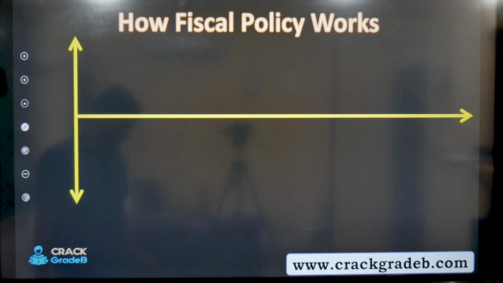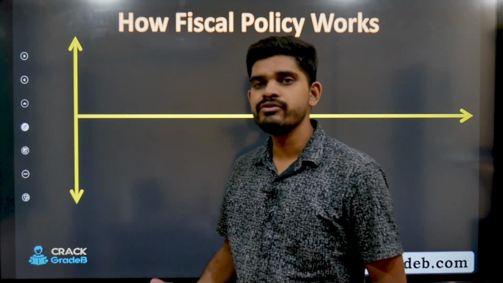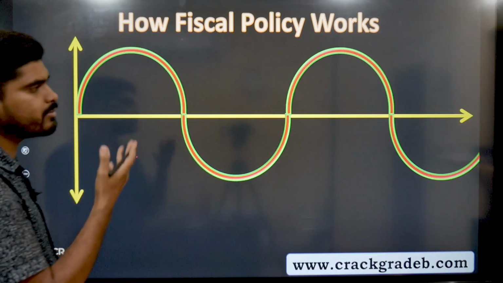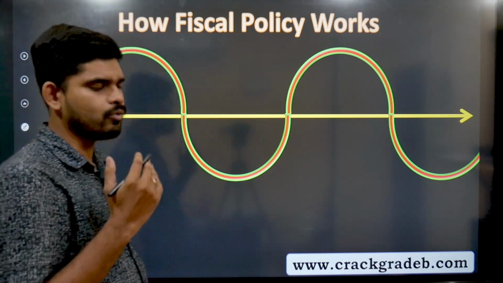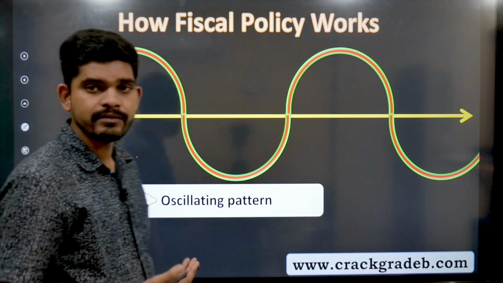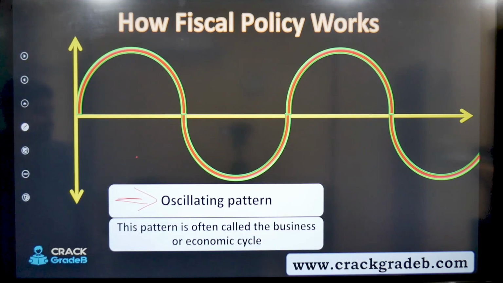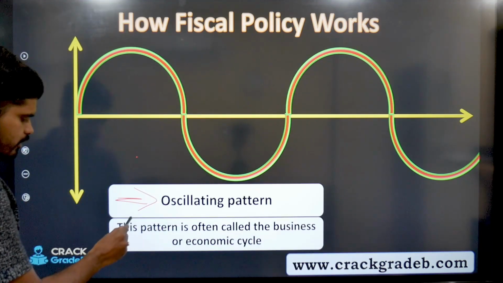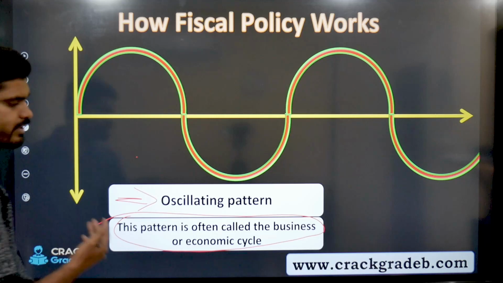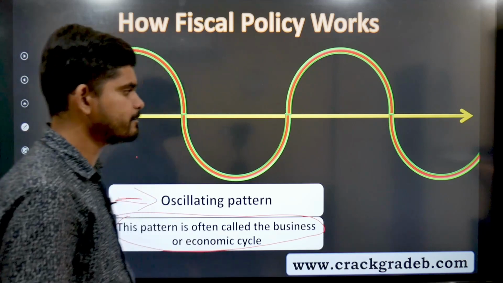So let us take a timeline and let us understand how this policy works. If you see, it's a curvy shape, it's going up, it's coming down and so on. This is known as oscillating pattern. What do we mean by that? The pattern is often called the business or economic cycle. So you will have to remember this: oscillating pattern is also called business or economic cycle.